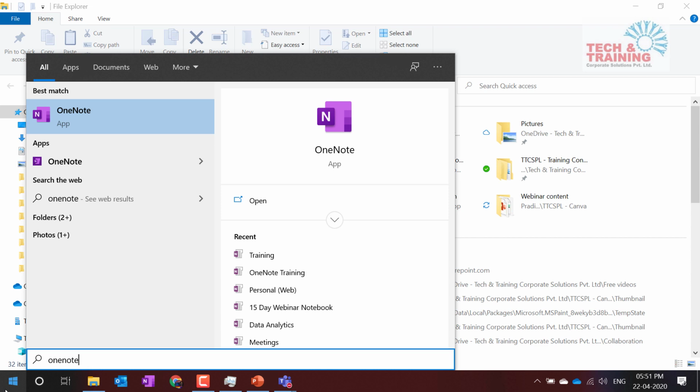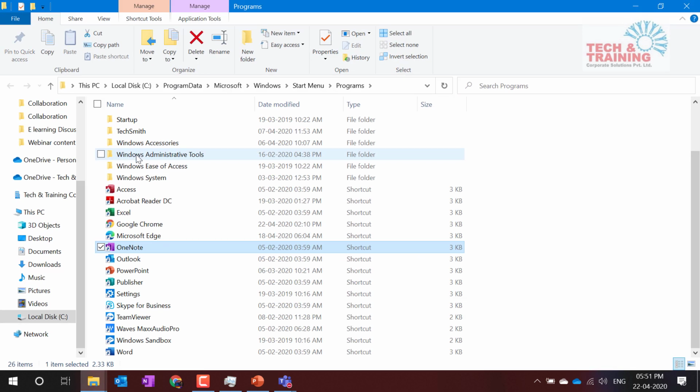Now, here, what I'm going to do is, here we have got the OneNote app. I'll do right click. Whenever you search OneNote in Windows 7, 8 and 8.1 also, you get the application on the screen. You can do right click and there is an option that you see, open file location. So in Windows 8, 8.1 and 10, you will get open file location.